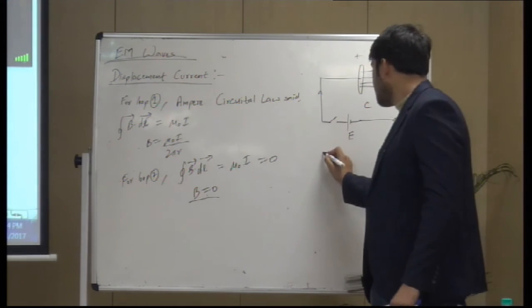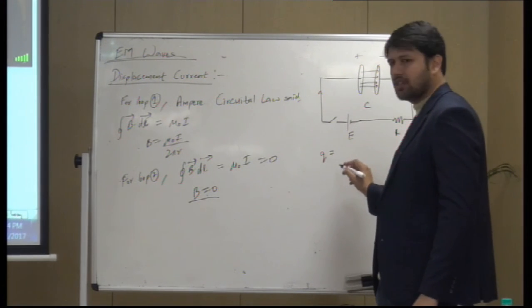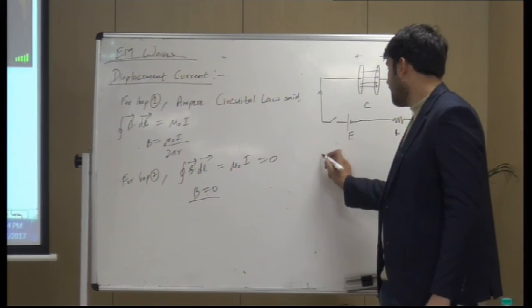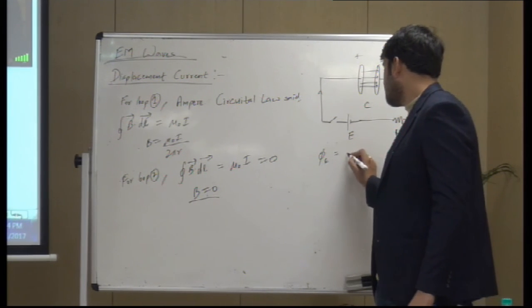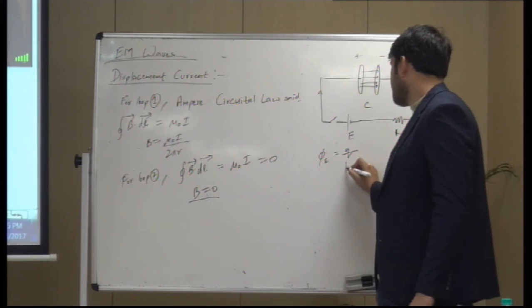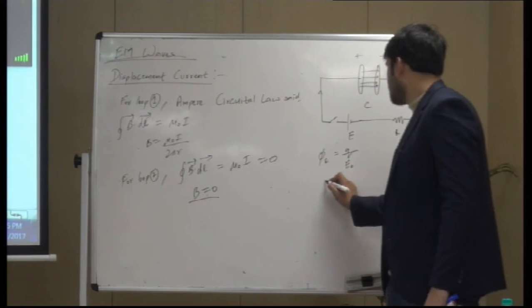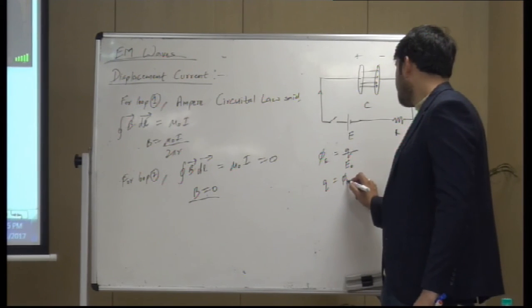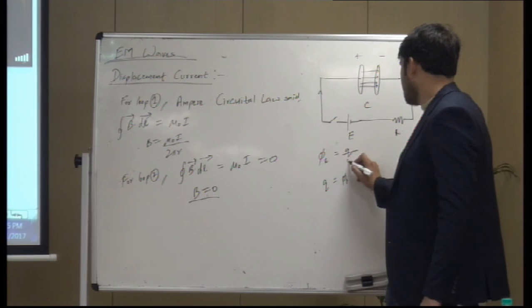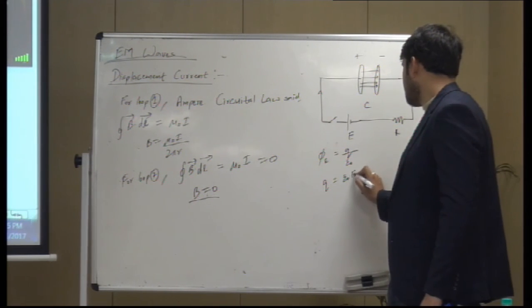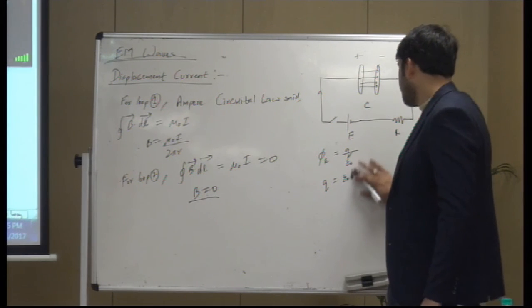The charge on the capacitor, by Gauss law, the electric flux is nothing but charge upon epsilon naught. So the charge on any plate can be written as epsilon naught times phi E.